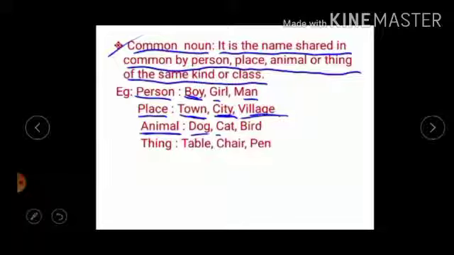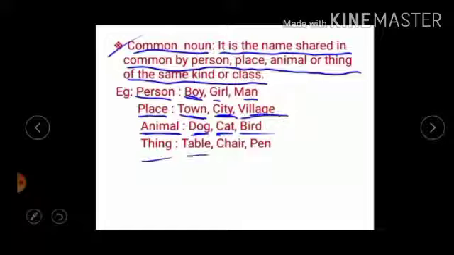Then name of an animal: dog, cat, bird, insect. Okay, listen here. We are not going to say boy dog, girl dog, or take a particular name for the dog and cat and bird. Yes or no? So commonly we are using the words dog, cat and bird. So all these words show common nouns.